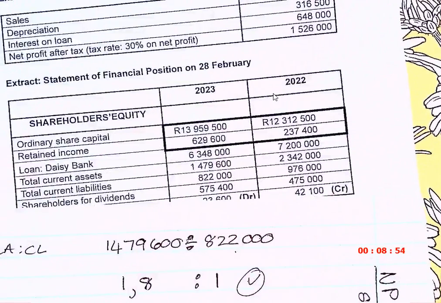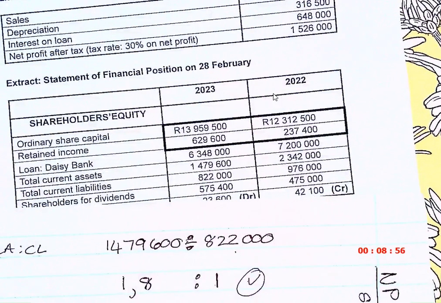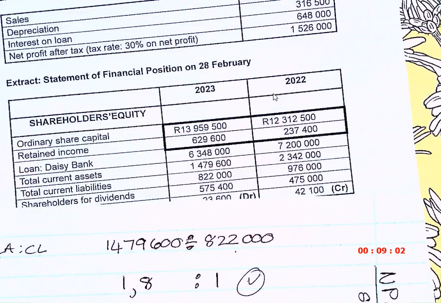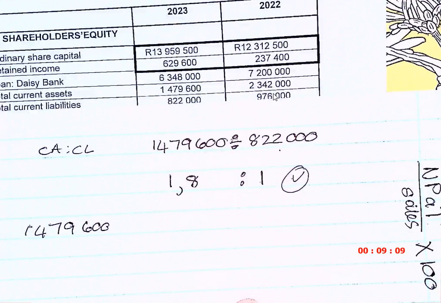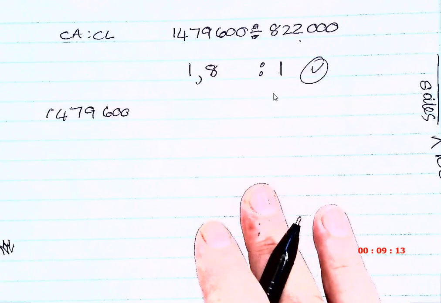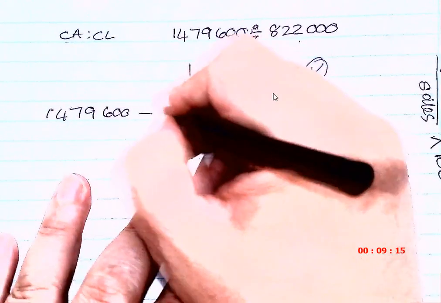So they are forcing me to say it is the current assets, the 1,479. Oh, sorry. I'm trying to put everything in and then I put nothing in. Less the inventory that they gave me,